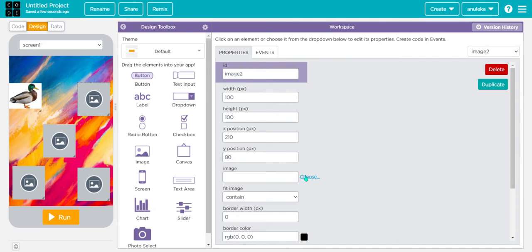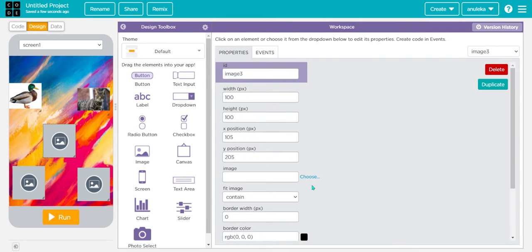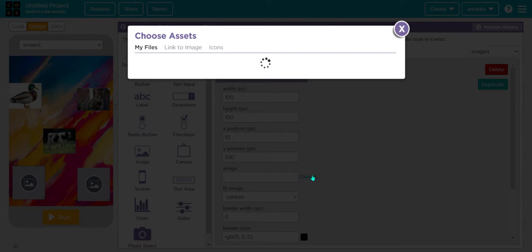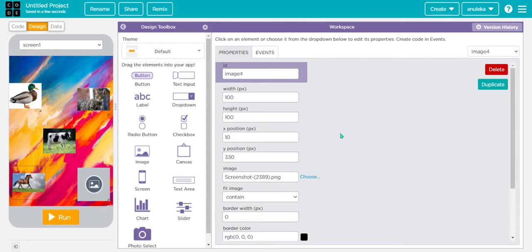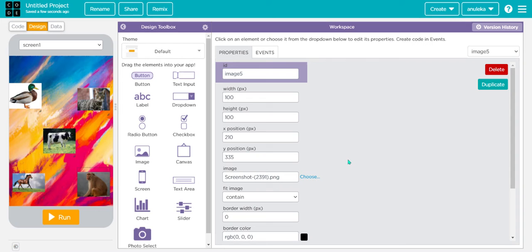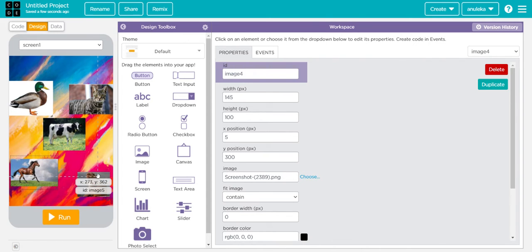For the second image, I am keeping it as cat. Third image as cow. Fourth image as horse. Fifth image as monkey. Let's increase the size also. They're very small. Yes, perfect.